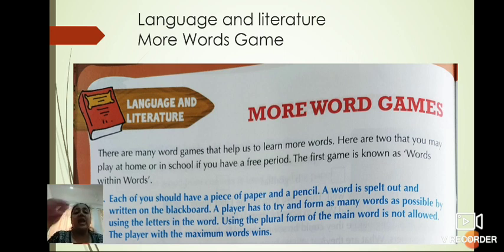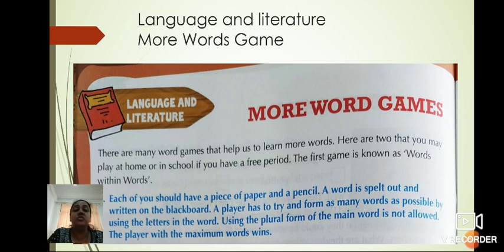language and literature. Now the task is related to language and literature. Here word games are given. We like to play word games, no? How to play? See here. There are many word games that help us to learn more words, which increase our vocabulary. Here are two that you may play at home or in school if you have a free period.